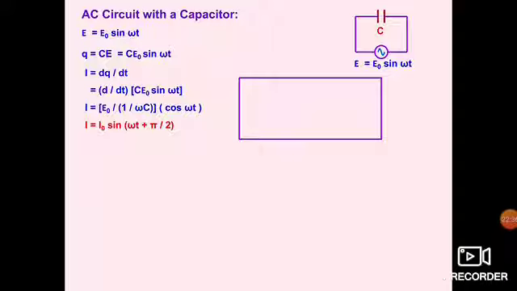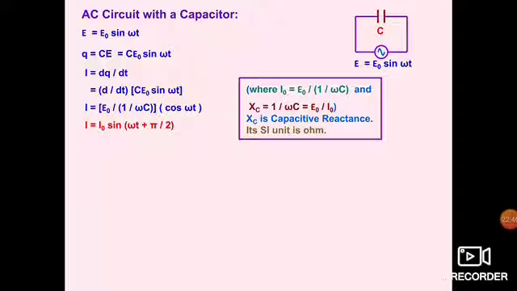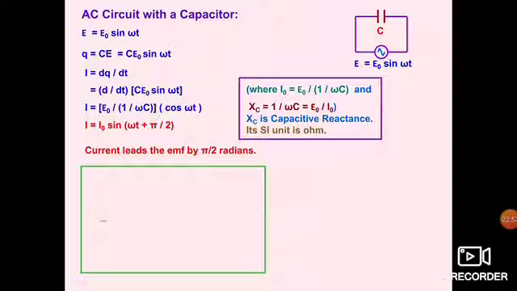So this is equal to I naught. That's why in the equation I is equal to I naught sin(omega t plus pi by 2) is written, because cos theta is also equal to sin(90 plus theta). So it is written in summary why we have written it this way. X is the capacitive reactance and its SI unit is also ohm, like XL. Here current leads the EMF by pi by 2.